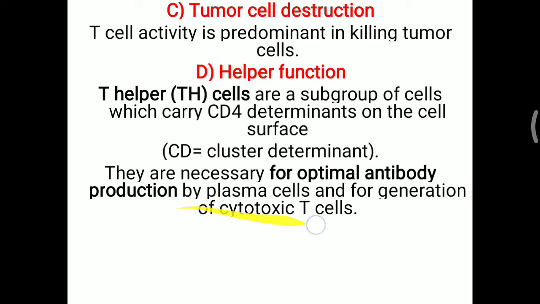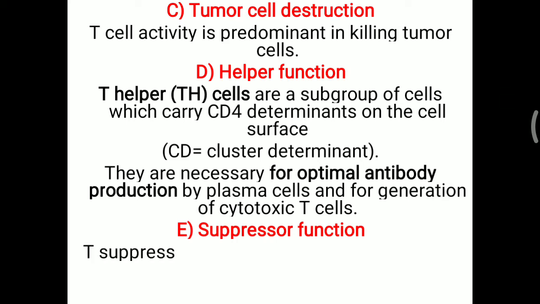So that is the cytotoxic T cell, for whose optimal activity it is needed. So it works as a helper function to promote antibody production as well as production of cytotoxic T cells.